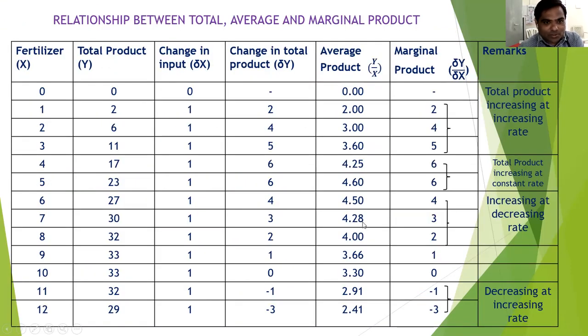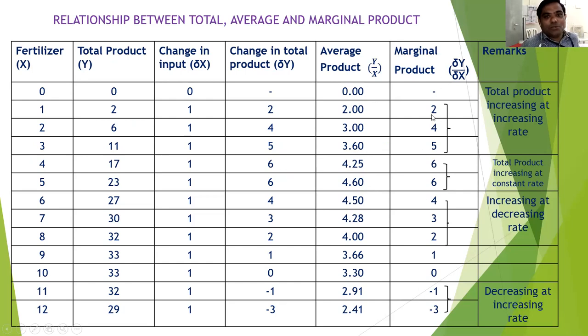As per our example, 4.60 is the point of maximum APP, and APP is continuously increasing up to it: 0, then 2, 3, 3.6, 4.25, then 4.60. After this point of maximum APP, the APP continuously declines, but still APP is positive. Then what about MPP?